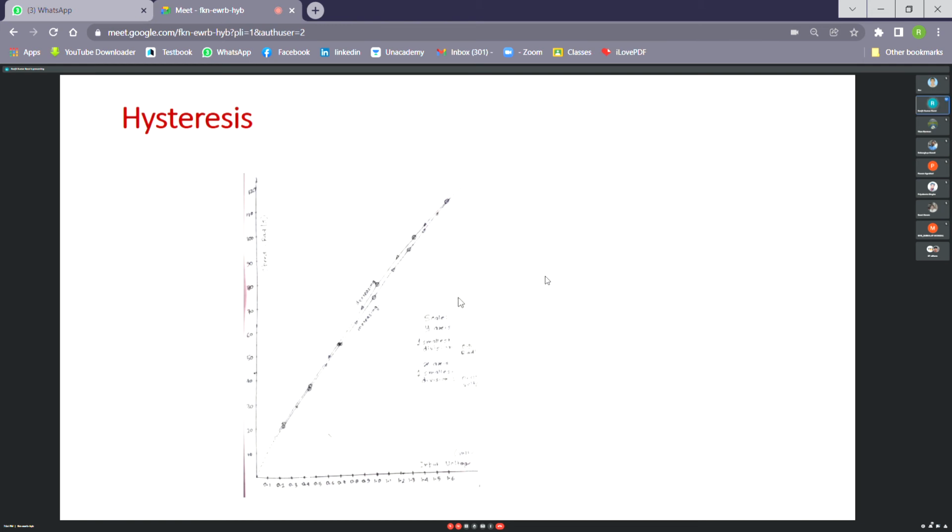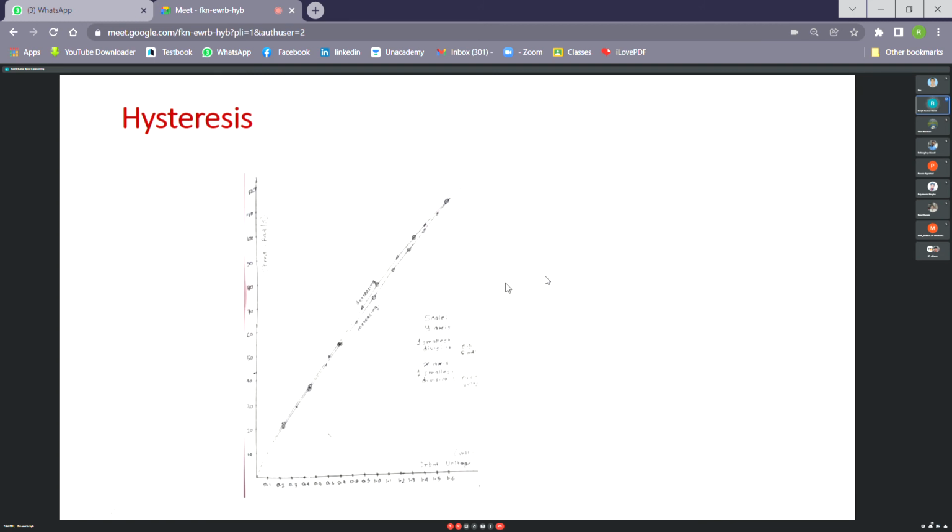Don't do this kind of stupid work. Leave it. Try to rectify yourself, even if you are writing in this fashion. So don't write x and y axis like this without giving any consideration to the actual axis. Okay, stop doing this from now onwards.